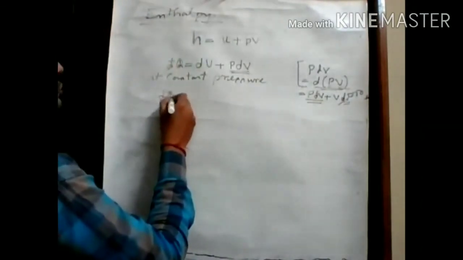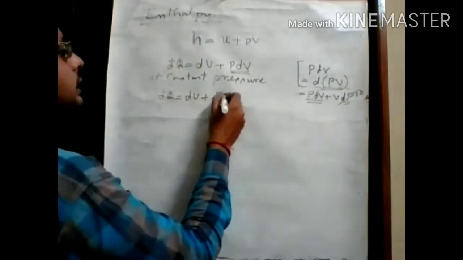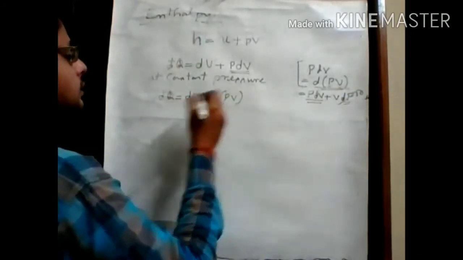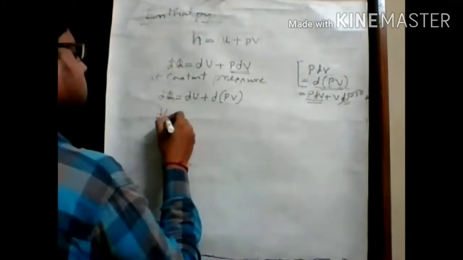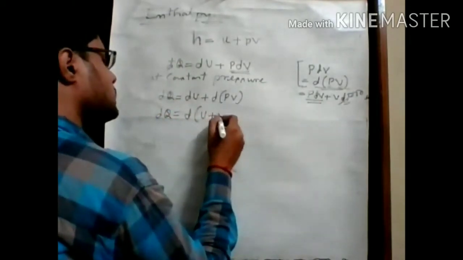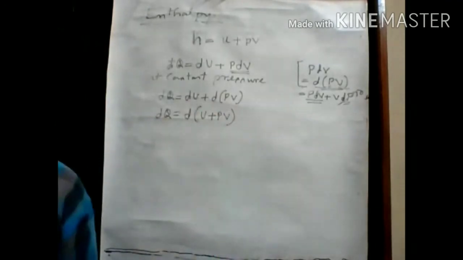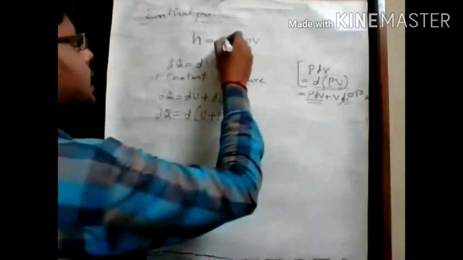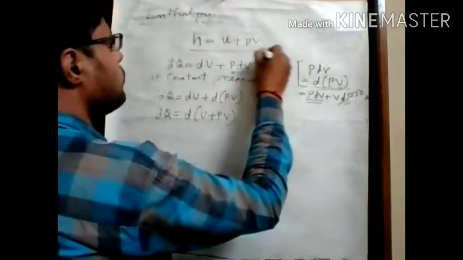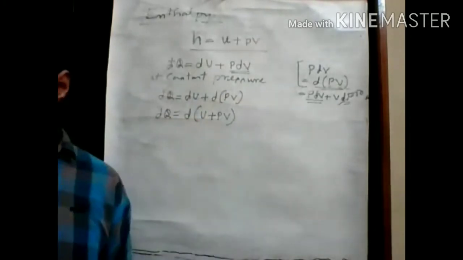So dQ equals dU plus d(PV). If we talk about the total integrated term, we can write dQ equals d(U plus PV). Okay, and we know that in the above expression H equals U plus PV.